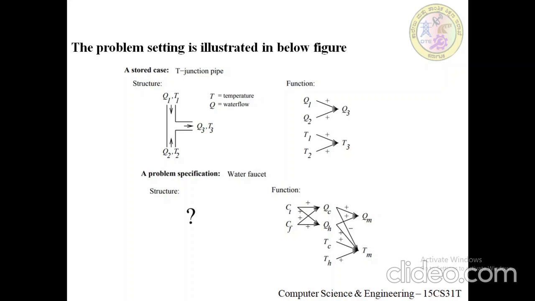The description of the desired function specifies that these controls CT and CF are to influence the water flows QC and QH, and thereby indirectly influence the faucet output flow QM and the temperature TM.